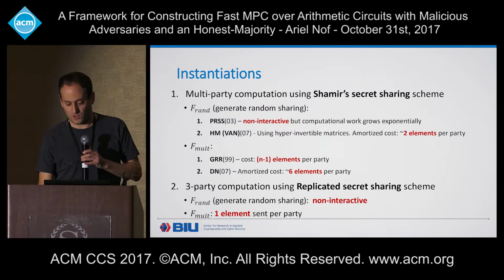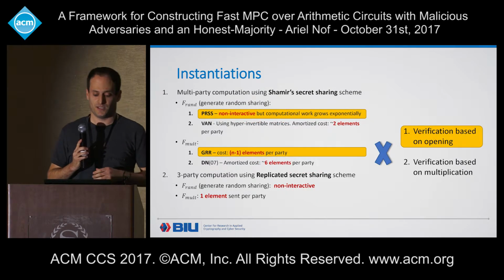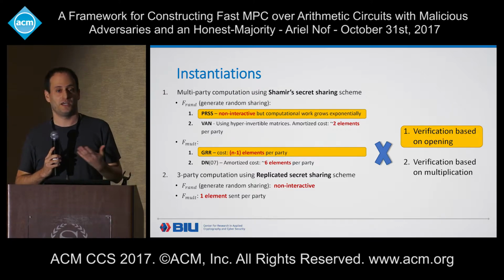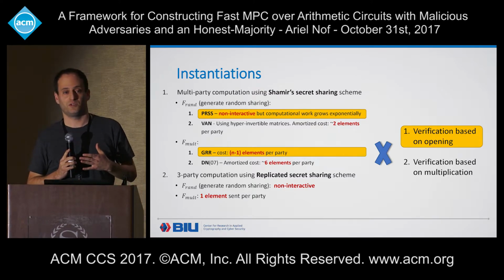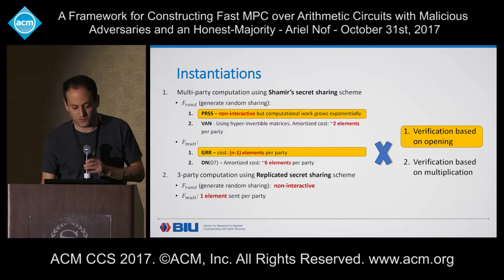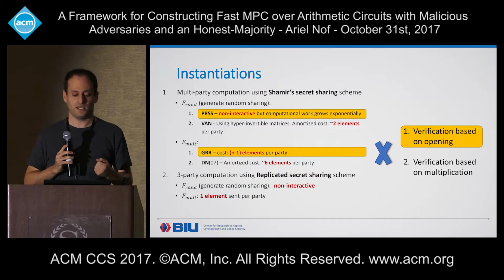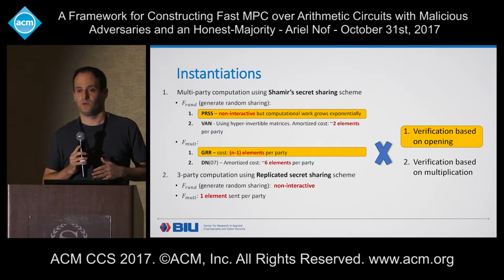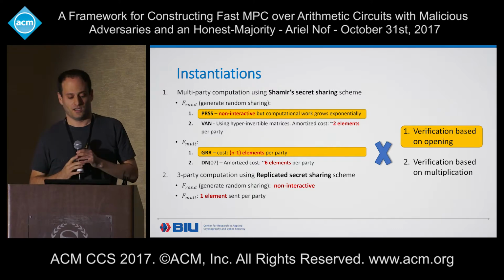So with all these protocols and the 2 verification methods, we can have many combinations, and with each combination we have a different protocol. For example, if we take the PRSS protocol to generate random sharings, the GRR for multiplication, and the verification based on opening, we have the best instantiation for a small number of parties.